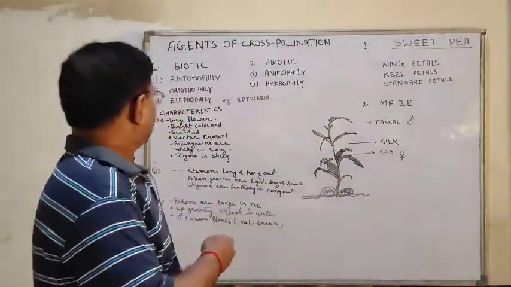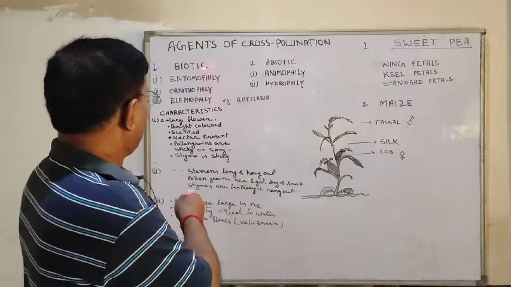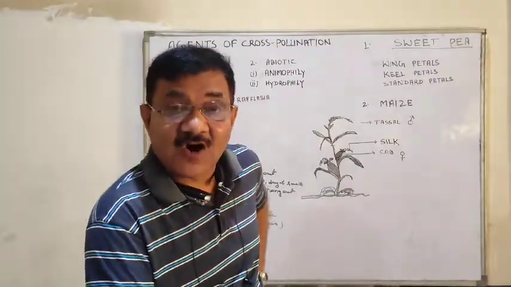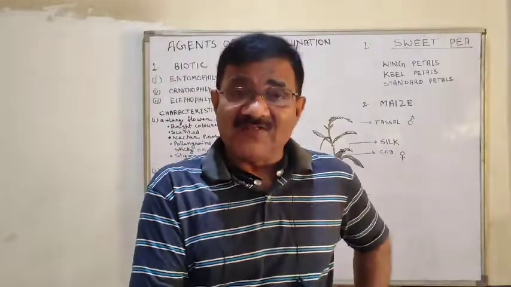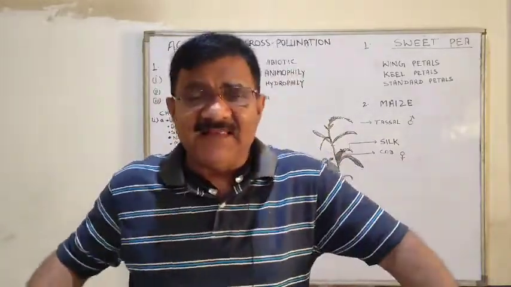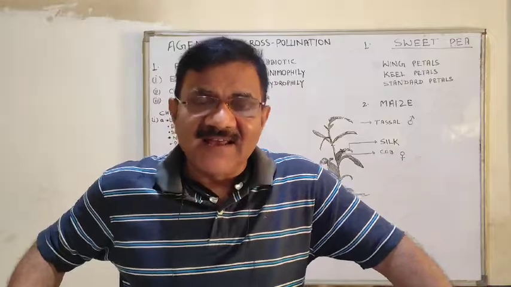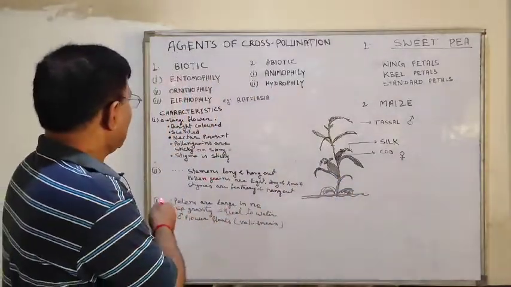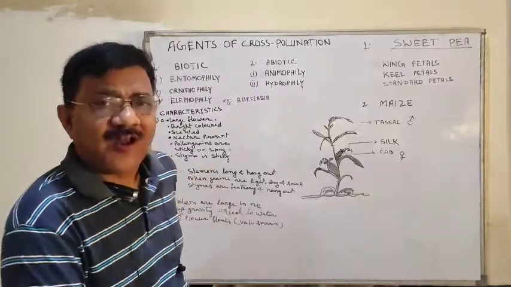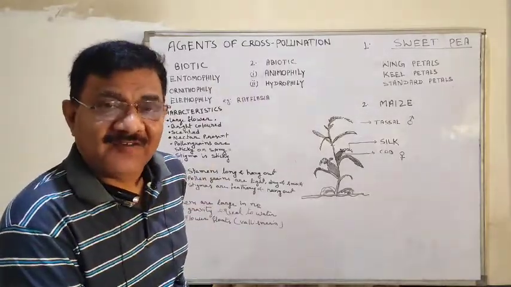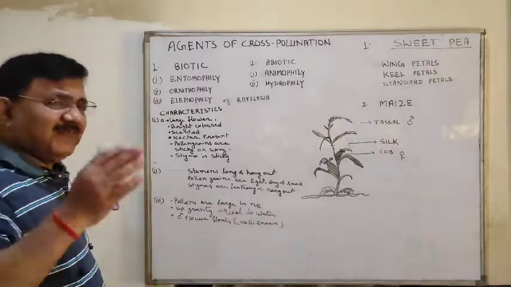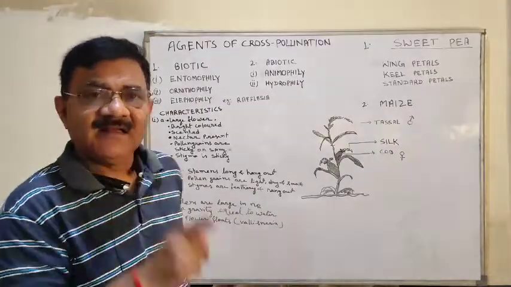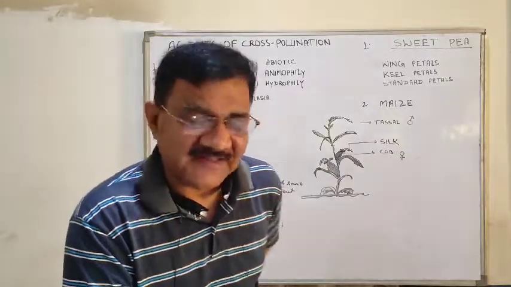Now, let us see the characteristics of biotic agents, or the flowers which are pollinated by the help of living organisms. First, we will discuss the flowers which are pollinated by the help of insects. What will be the characteristics of the flower? How are they pollinated? That part we have to discuss.